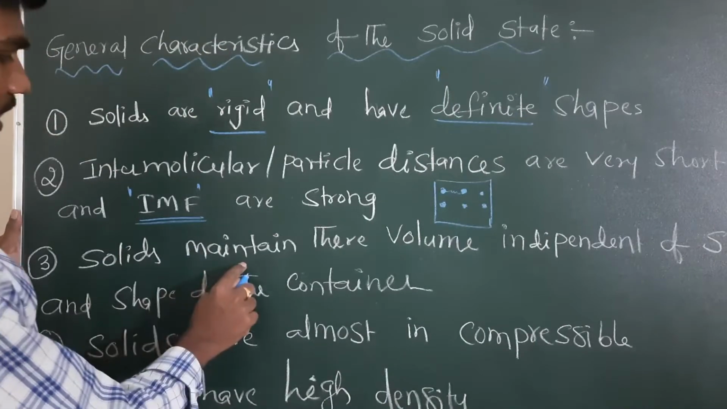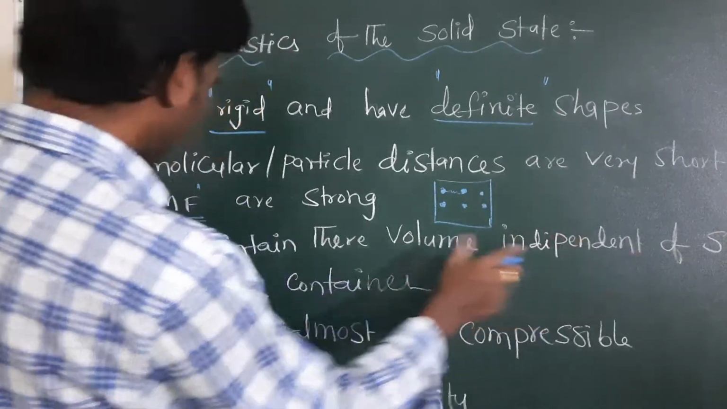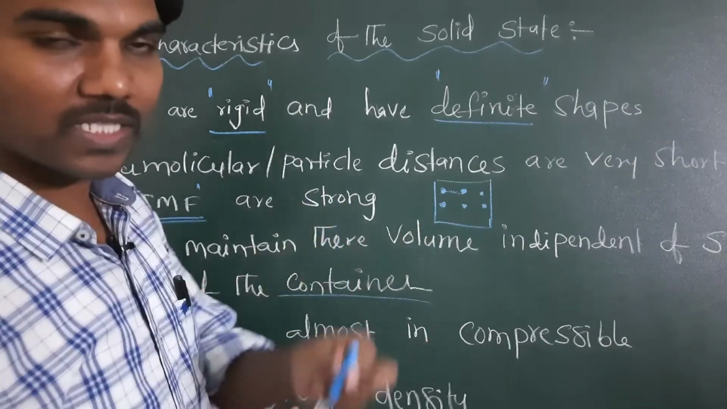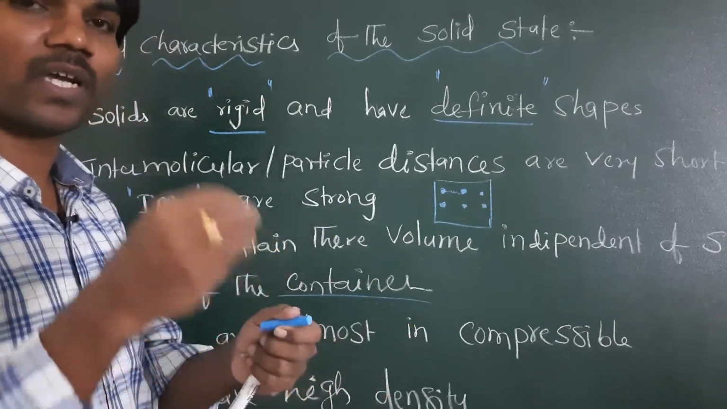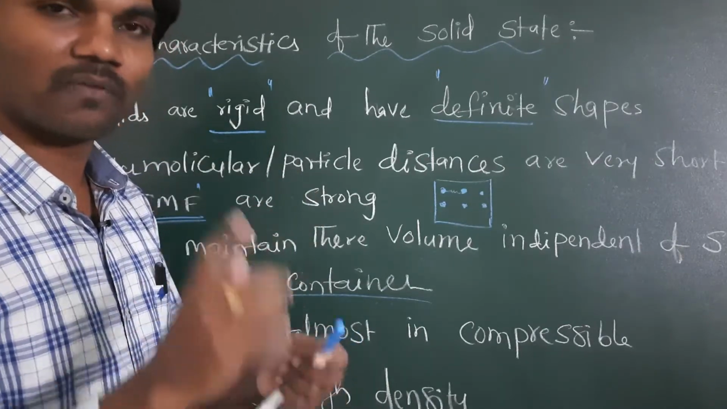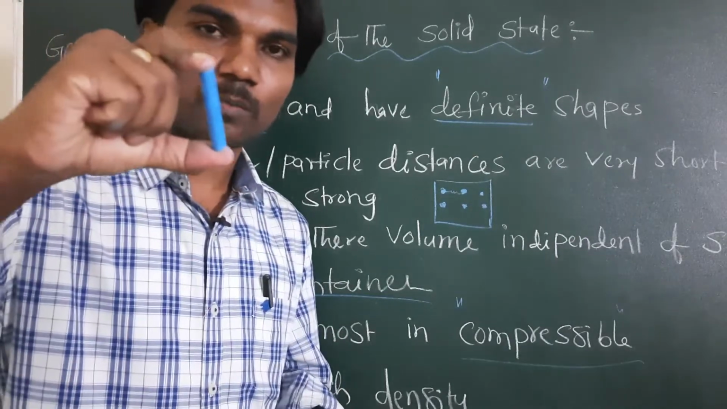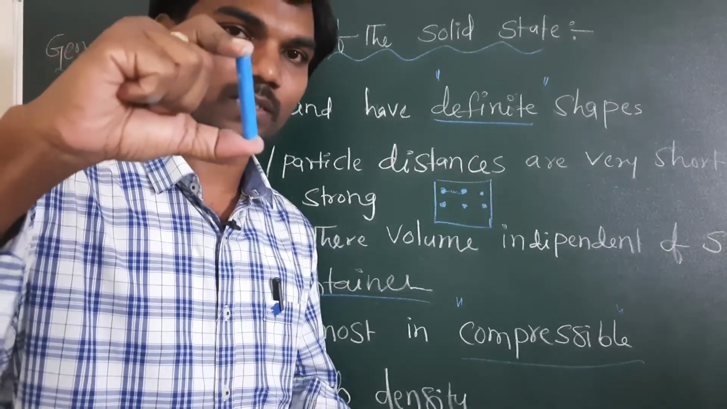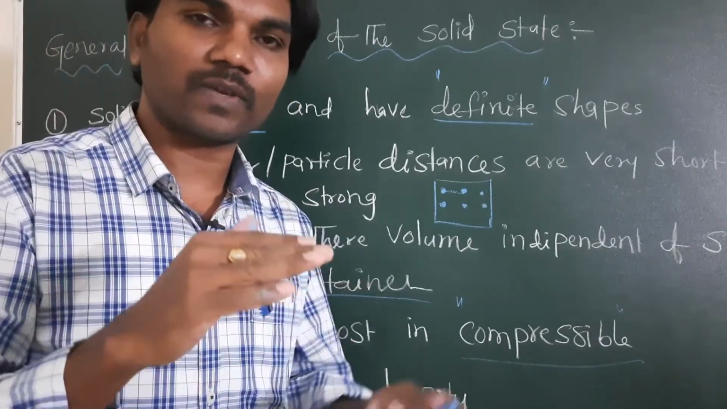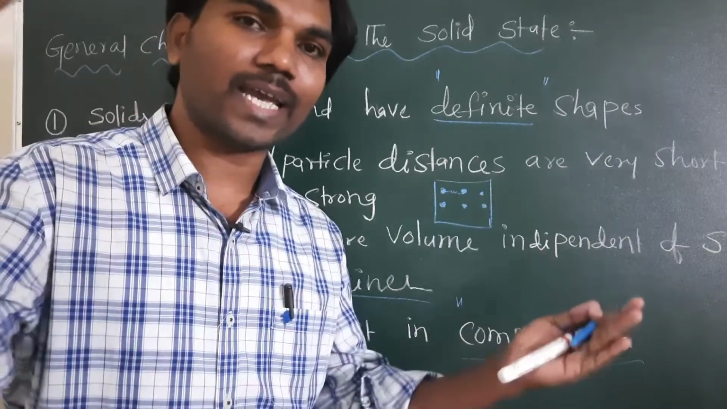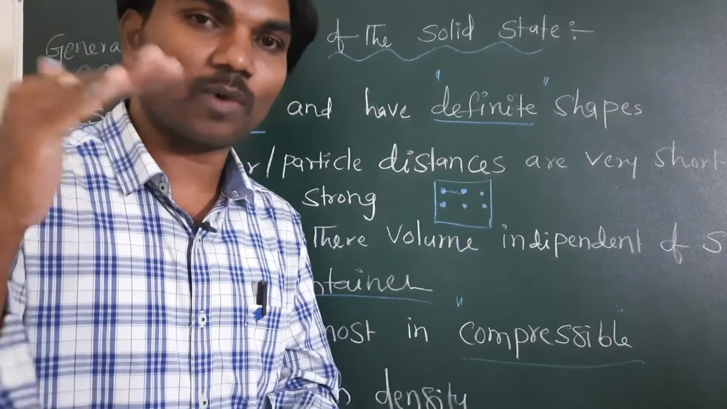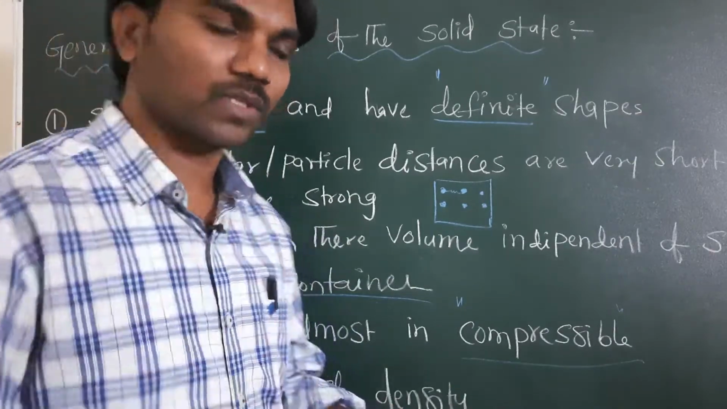Next, solids maintain their volume independent of the size and shape of the container. I told you just now, solids maintain a fixed shape independent of the container in which you are taking them. That container will not influence the shape of this solid. For example, by applying any force we cannot compress this chalk. If you take gas, we can compress it. For example, 1 liter of gas can be compressed to half a liter, so we can change the volume of the gas but we cannot change the volume of a solid substance.